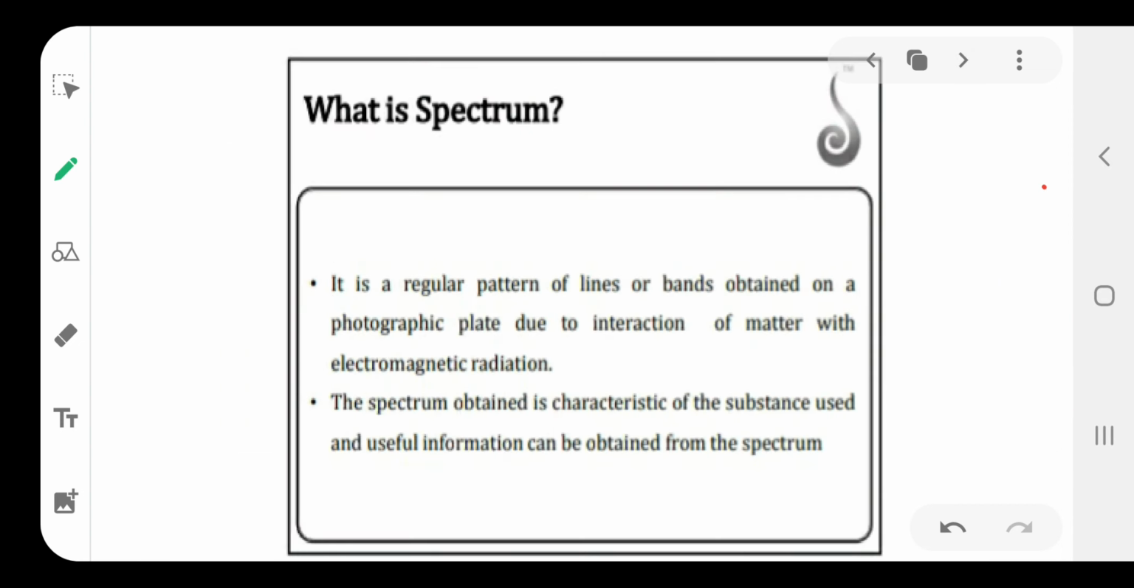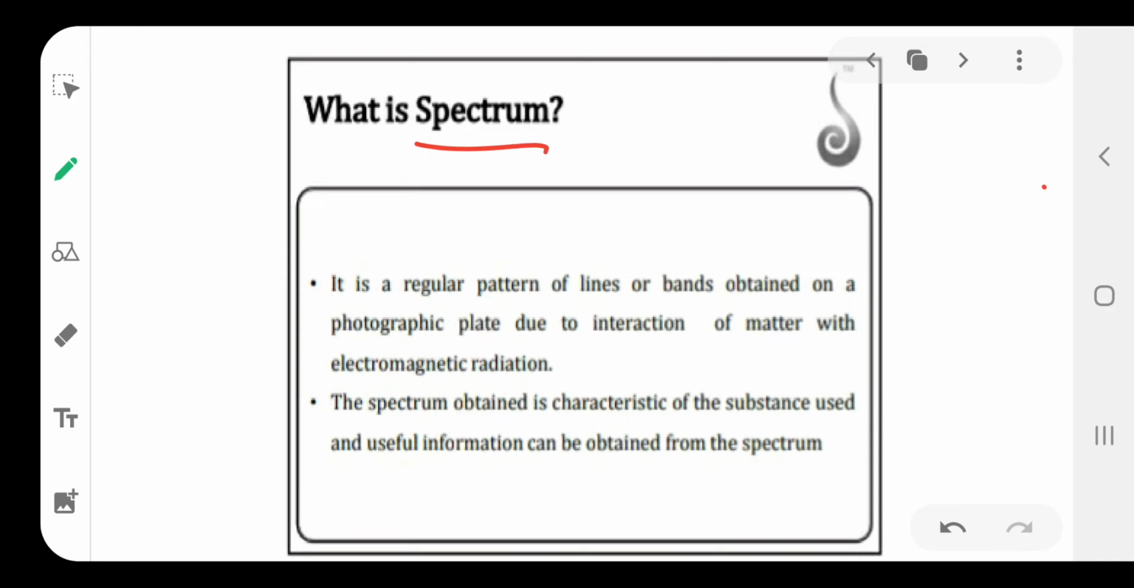Then next one is spectrum. Spectrum is the dispersion of the light, or dispersion of the 7 colors on the photographic plate. They are arranged one by one based on their wavelength. There is no gap between any wavelengths. Such an arrangement, or the spreading of colors on the photographic plate, is called spectrum.